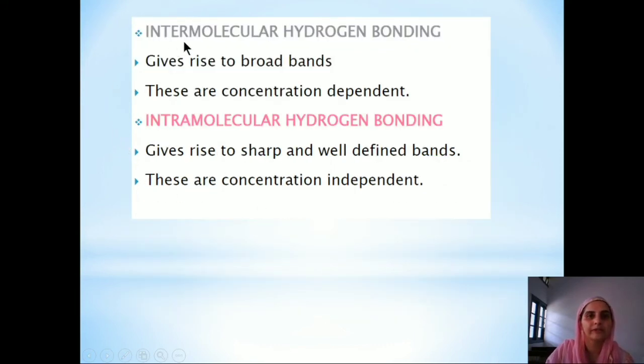Now moving on to the differences between the intermolecular and intramolecular hydrogen bonding. In case of intermolecular hydrogen bonding, we get broad bands and these are concentration dependent. In case of intramolecular hydrogen bonding, they give rise to sharp and well-defined bands and these are concentration independent because these bonds are within the same molecule. So if we increase the concentration, there will be no effect on the wave number.